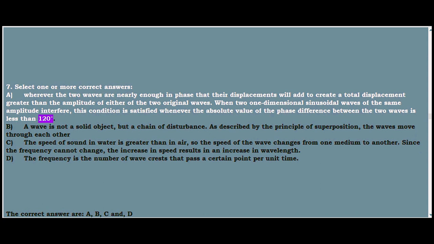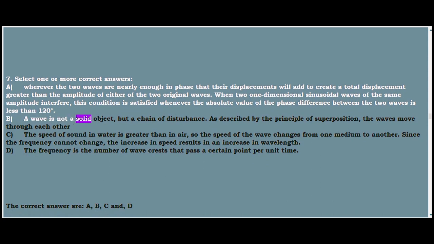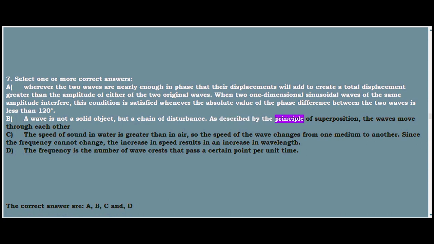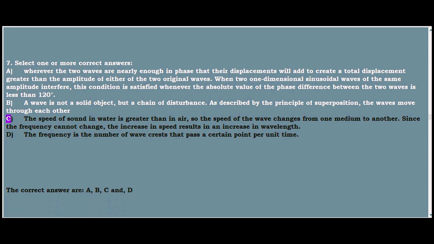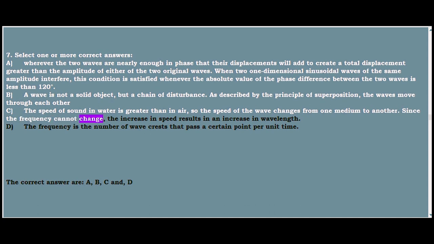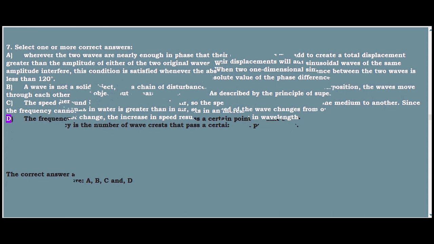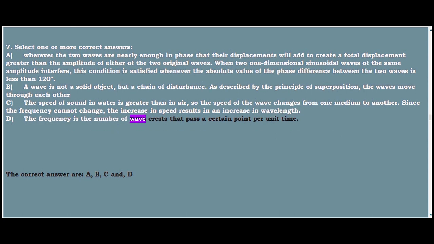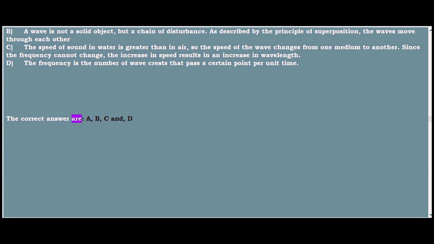B. A wave is not a solid object, but a chain of disturbance. As described by the principle of superposition, the waves move through each other. C. The speed of sound in water is greater than in air, so the speed of the wave changes from one medium to another. Since the frequency cannot change, the increase in speed results in an increase in wavelength. D. The frequency is the number of wave crests that pass a certain point per unit time. The correct answers are A, B, C and D.